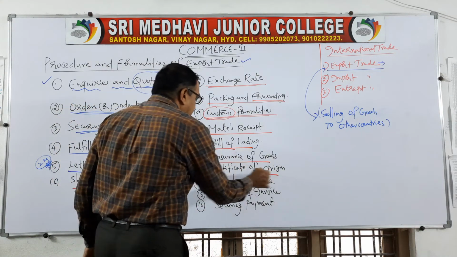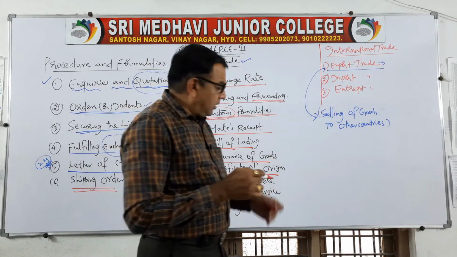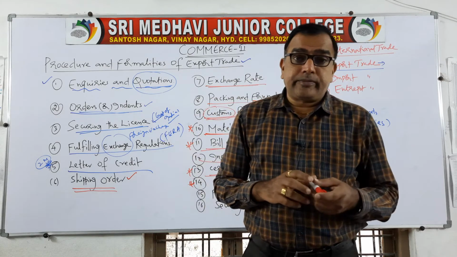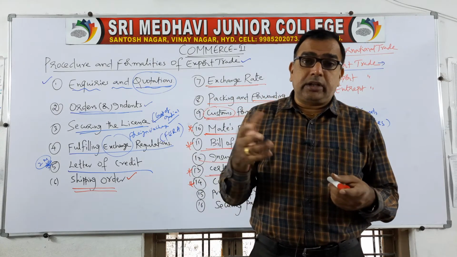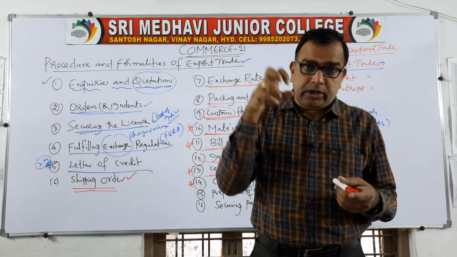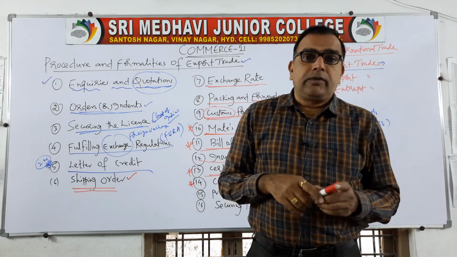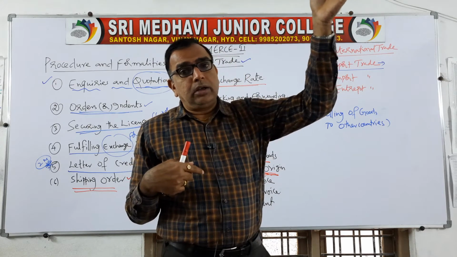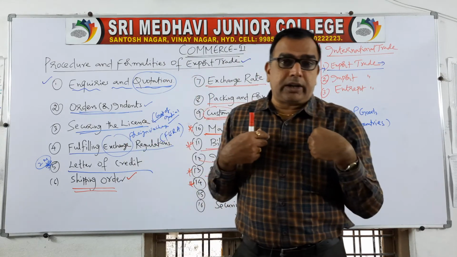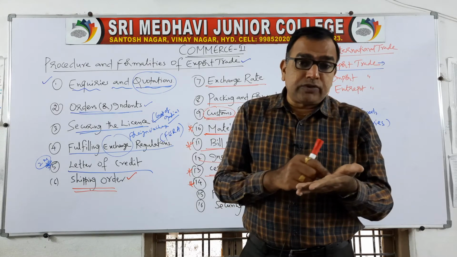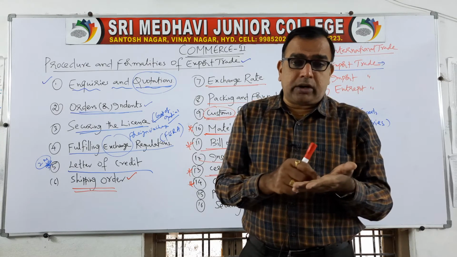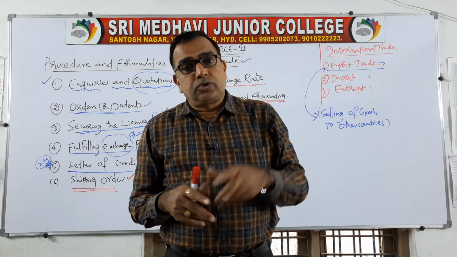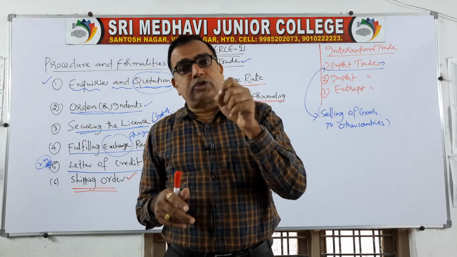Then certificate of origin. Certificate of origin means this document is issued by the country of the producer stating that those goods are produced in our country only. For example, from India, I am exporting goods to America. So the Indian government will give me a letter stating that the goods being exported by Mr. Madhusudan to your country are being manufactured or produced in our country only. So this is the official document issued by the government.